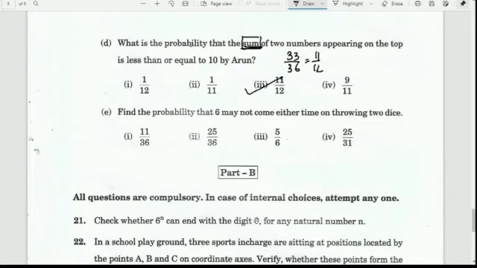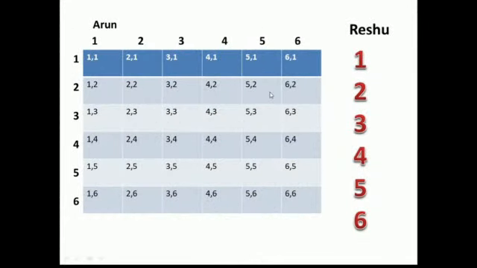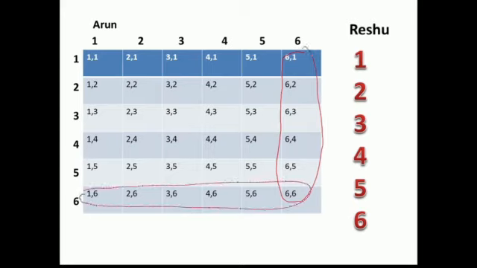Find the probability that 6 may not come either time on throwing the two dice. Here we can check how many times 6 occurred. This full column you can see 6 has appeared either time. Even one time is okay; it is not necessary that it should come 2 times. They asked that 6 should not come either time.